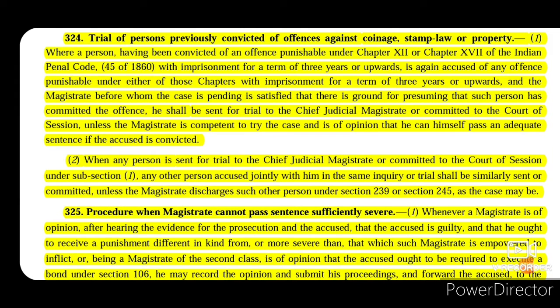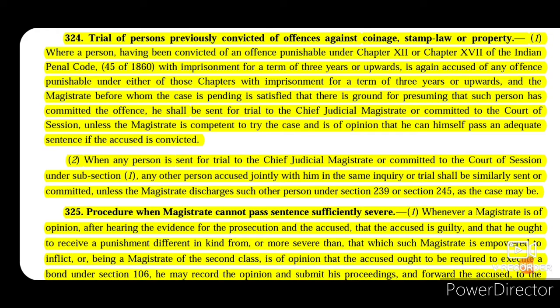So now section 324 talks about trial of persons previously convicted of offences against coinage, stamp law or property. So this section talks about the trial of a person who was in a previous case convicted of any offence that relates to coins, stamp laws or properties.